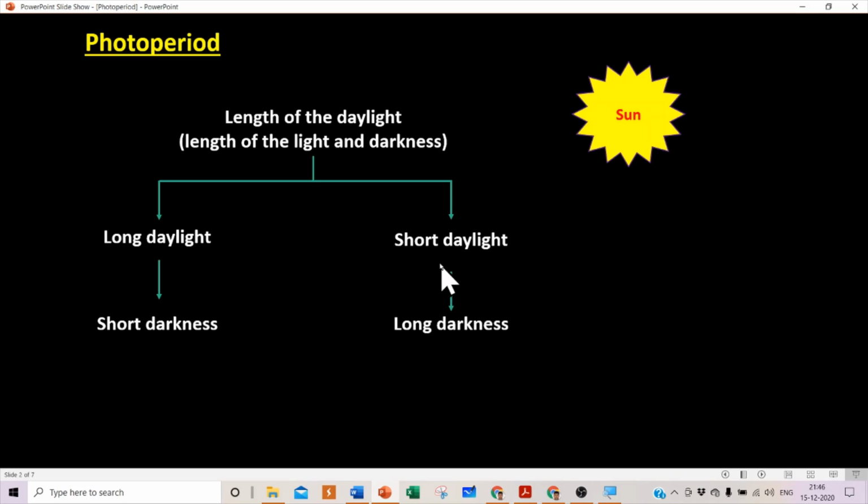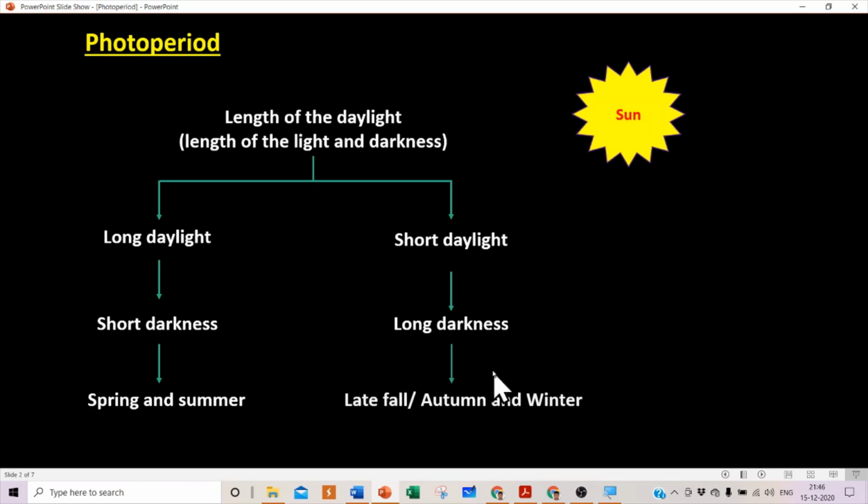It is the same meaning. If I say short daylight, it means there is long darkness. If I say long daylight, it means there is short darkness. And this long daylight we can see during the spring and summer season, and long darkness or short daylight during late fall or autumn and winter season. So how does this season or the daylight affect the estrous cycle of sheep living in the temperate zone?